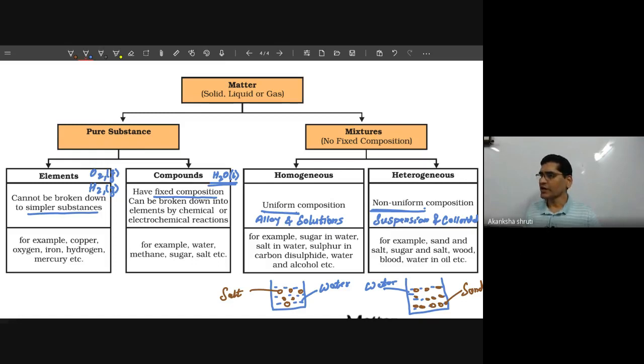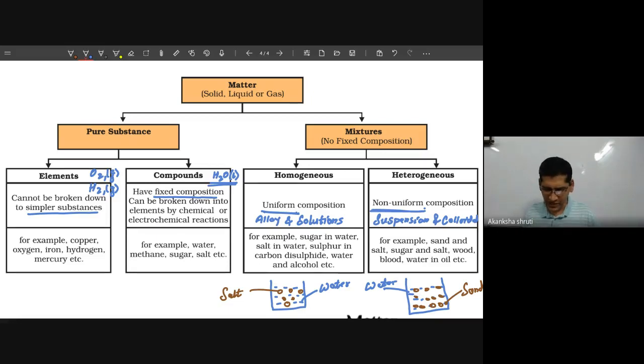But such a complex chemical process is not required for a mixture. It is a very simple kind of thing. So these four categories: element, compound, mixture, meaning homogeneous or heterogeneous, meaning alloy, solution, suspension and colloid. These are the broader topics that we have to learn. About each topic I will write their important characteristics, important points, their behavior, their definitions, everything. Okay, so shall we go ahead?